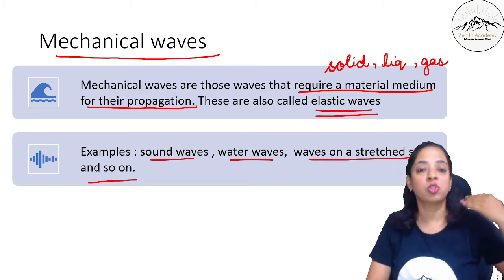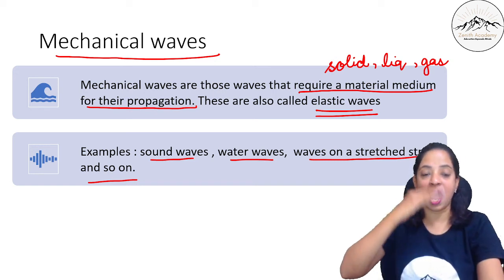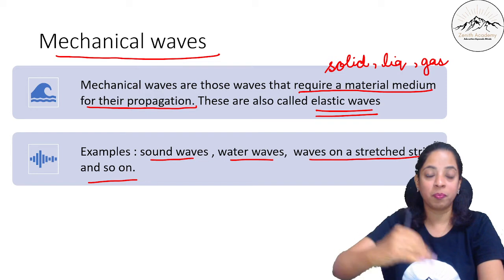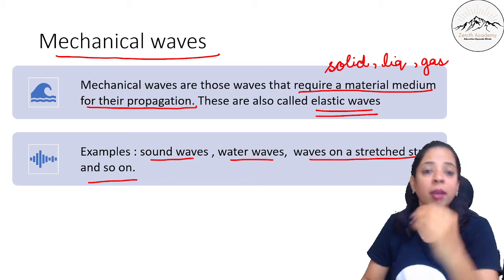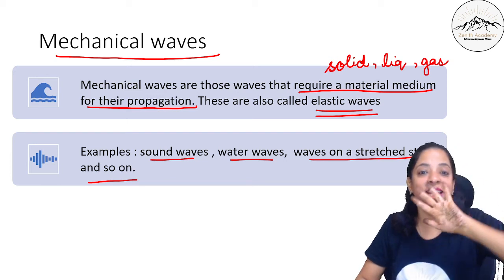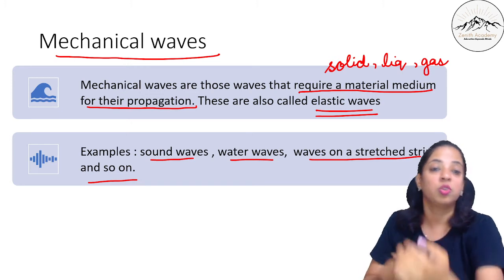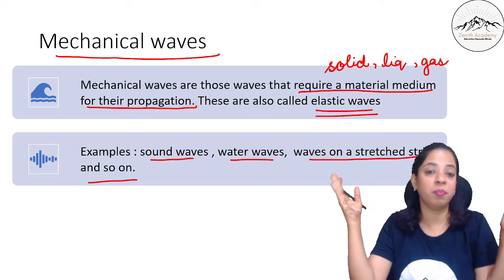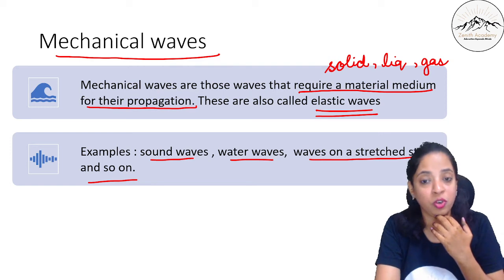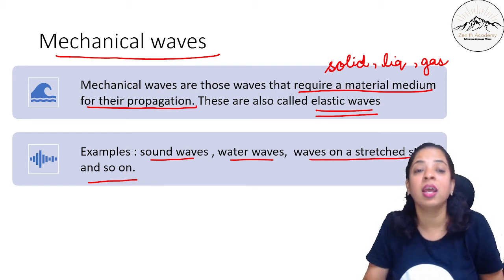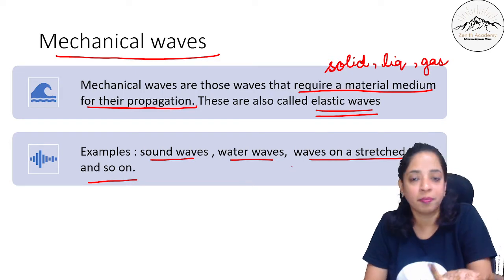I hope you have understood. When there are sound waves, when I am speaking and you are listening, the air between me and the voice recorder is vibrating, and since there is air in between, only then you are able to hear me. If I was speaking in a vacuum, maybe on some other planet where there is no air, then you would not be able to listen to me because sound waves are mechanical waves. For transfer, they require a medium like air.